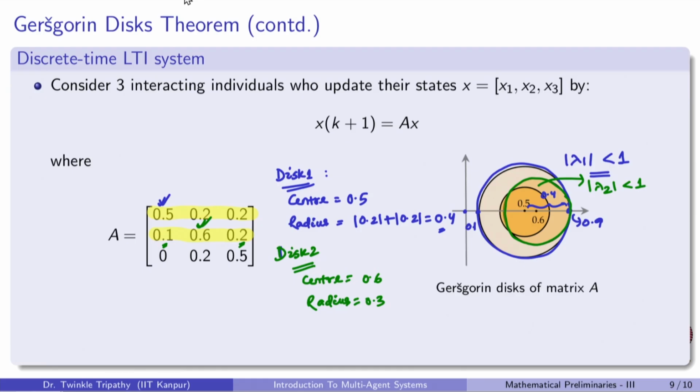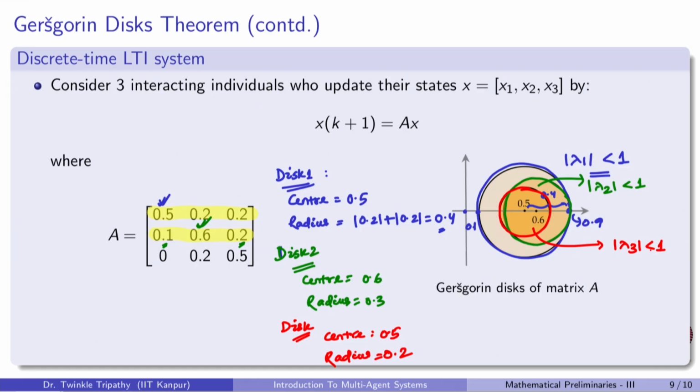Now, let us look at the third disk. It is again centered at 0.5 and its radius is equal to 0.2, which is given by this small disk here. We see that this again satisfies the property that mod of lambda 3 is strictly less than 1.